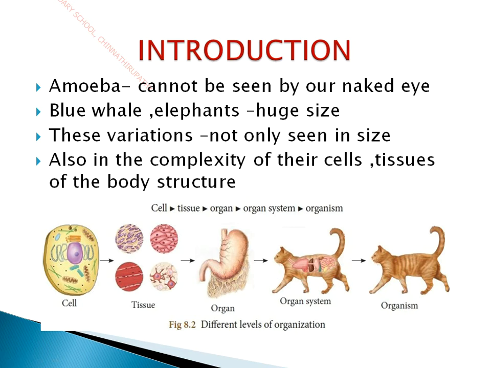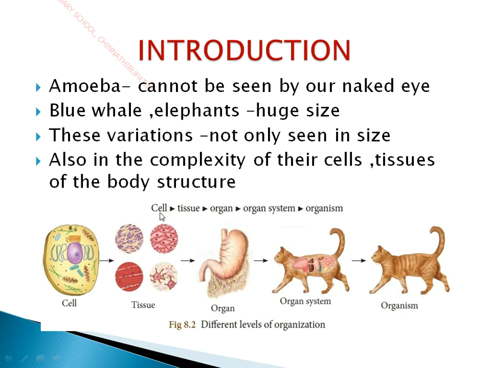Like the respiratory system, we have other systems too, like the digestive system, excretory system, circulatory system, nervous system, skeletal system, etc. These systems together make up the whole organism. I think now you're clear how a human body has been organized. The cell is the basic unit. Cells together form tissues, tissues form organs, organs form organ systems, and organ systems form the organism. So this is the level of organization.